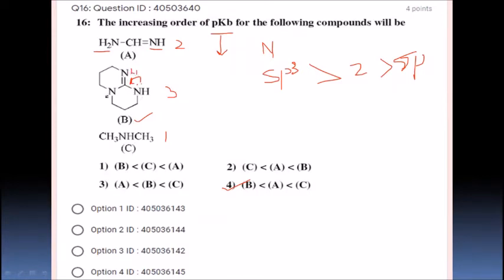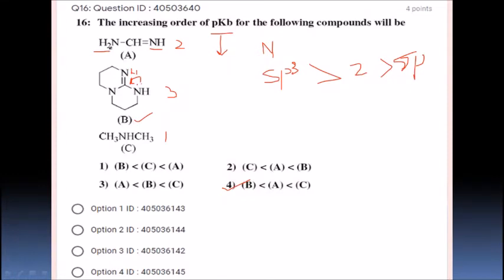Resonance may take place, still it is going to have sp3, sp and sp. So this compound is more basic than this, which is more basic than dimethylamine, right students. It is a very straightforward question. Count the number of nitrogens, followed by hybridizations. If the number is more, and sp3 hybridization, then compound B has 2 sp3 nitrogens. So B is going to be more basic based on this, and the number of nitrogens is also more, that is 3 nitrogens. So compound B is going to be the most basic.